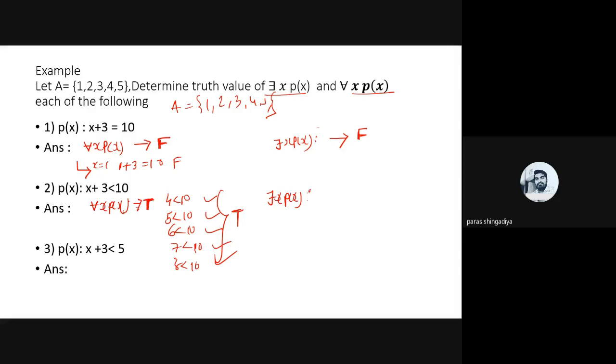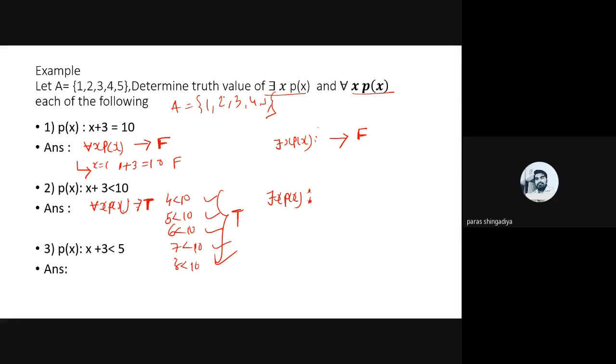And now the answer of there exists x px. We have to check only one value. If that one is true, then the answer of there exists x px will be true. Yes, some students replied with the correct answer, that it is true. Raj and Harshit replied that.